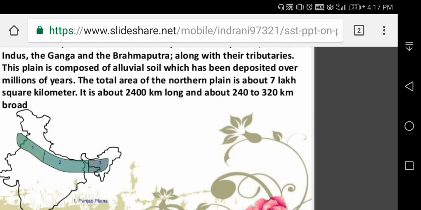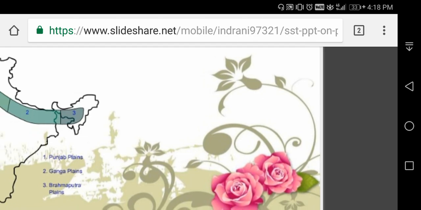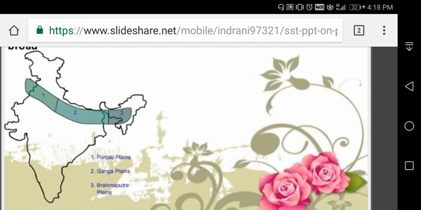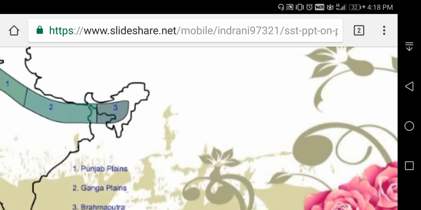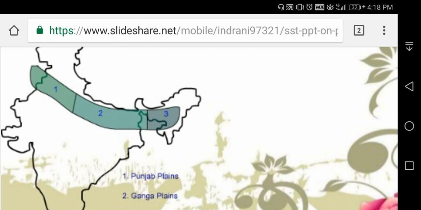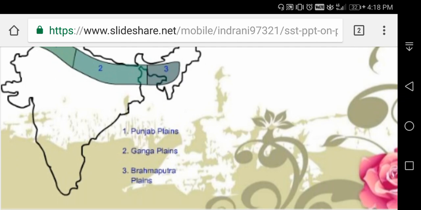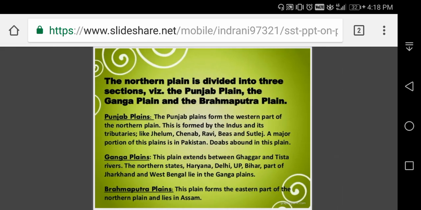Here you can see that 1, 2, 3 are given. That is the northern plain. Okay, I think you understood. First, point 1 is given, the Punjab plain, the second part in the middle is the Ganga plains, and the third part is the Brahmaputra plains. Okay, I think it is clear, the numbering system. See number 1, Punjab, is included in the Punjab plain. Then the middle part includes the Ganga plains. Then the third part is the Brahmaputra plains. I think you understood. Now we can continue.